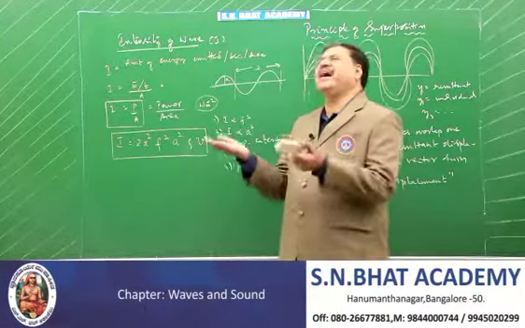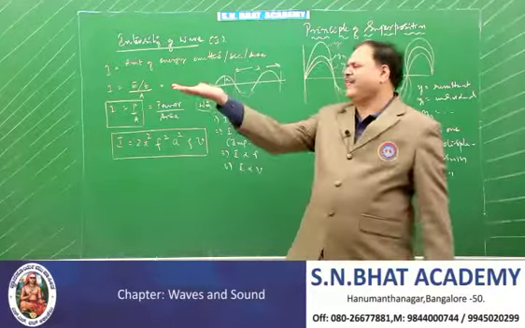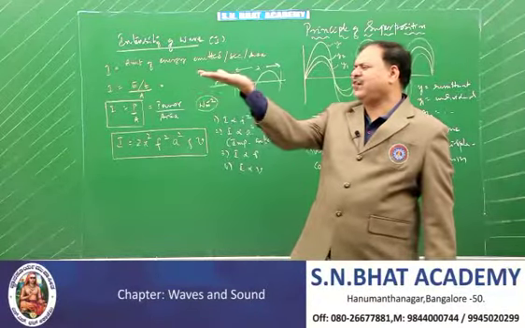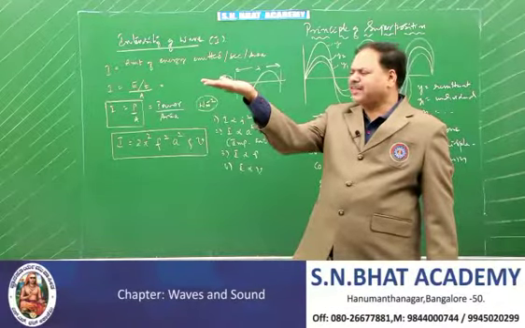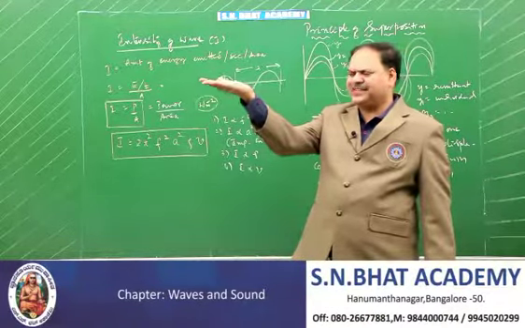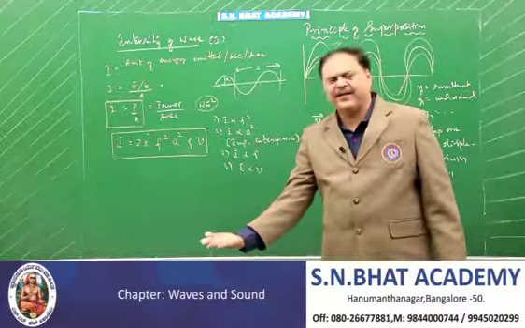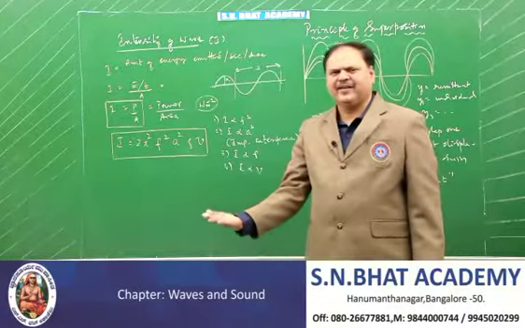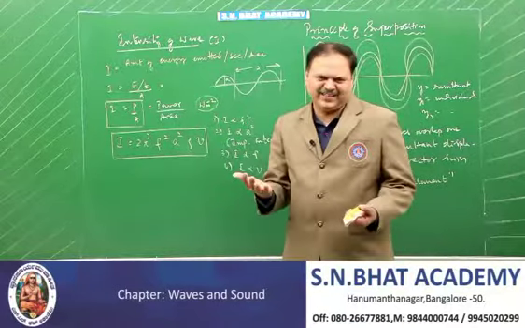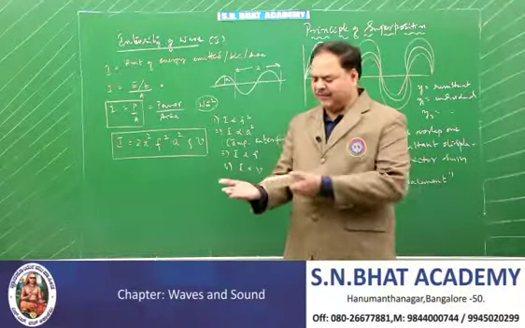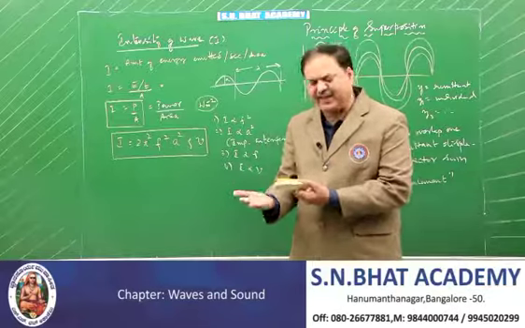Intensity is nothing but the amount of energy. Look, if I hold like this, here light is falling, intensity is more. That's the amount of energy received per unit area per second. If you come over here, the intensity is less. Therefore, intensity is just the amount of energy received per second per unit area.